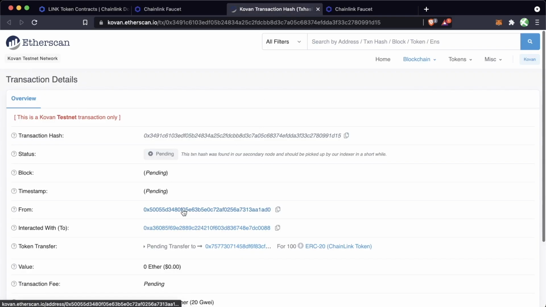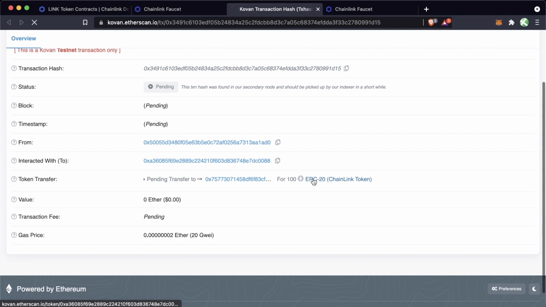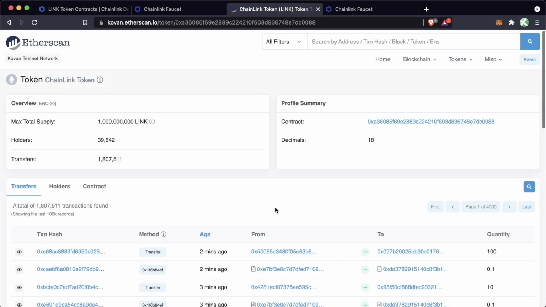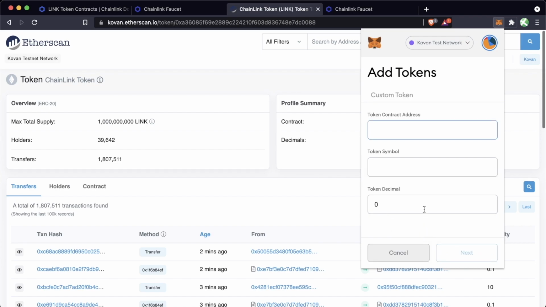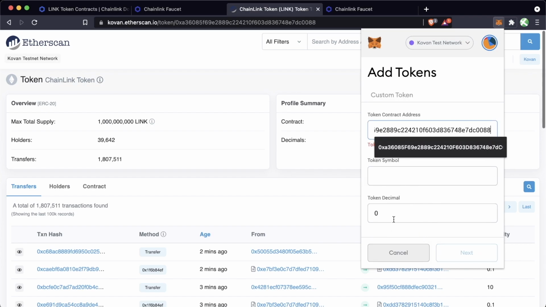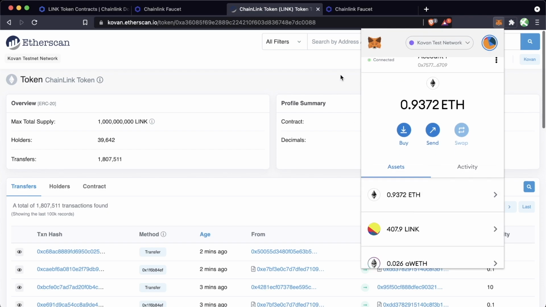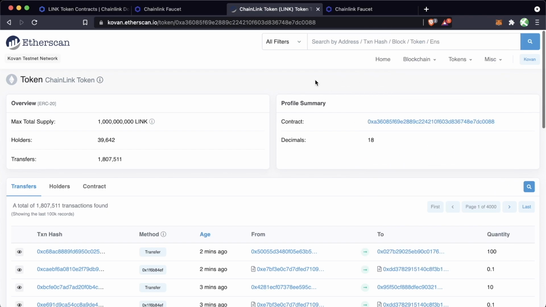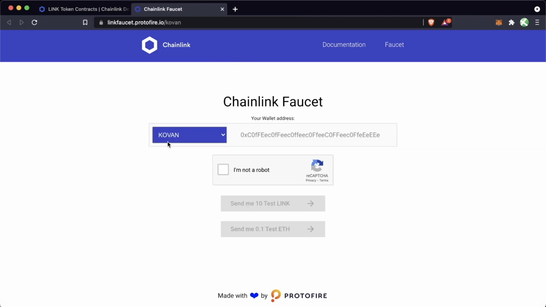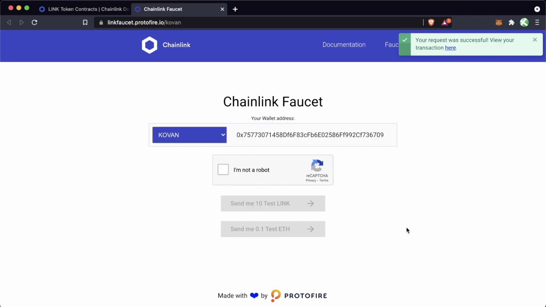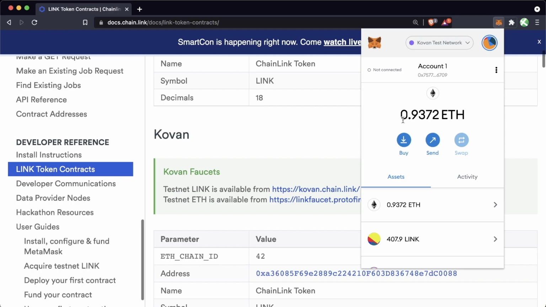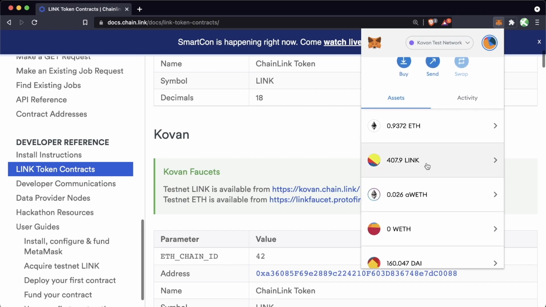Here's our transaction. We can see we're transferring some ERC20. We'll take this contract address, we'll add it to our MetaMask by copying the address, scrolling down to add token, pasting it in here. I already have the address in here, so I'm just going to go ahead and hit cancel for now. And we'll also want some testnet Kovan Ethereum, which looks like this faucet has it. So we'll paste the address in here. I'm not a robot. And we'll do send me 0.1 test ETH. And perfect. Now that we have some testnet Ethereum and some testnet link, we can proceed.